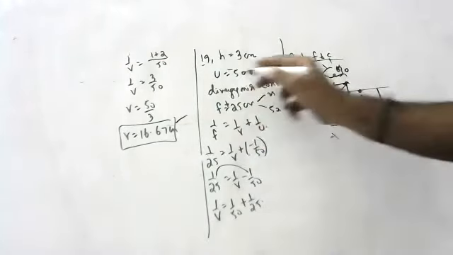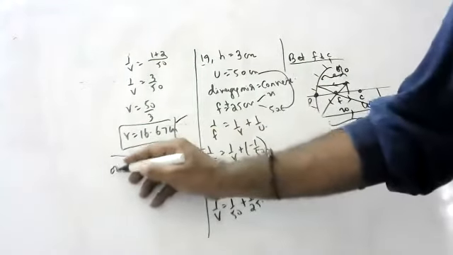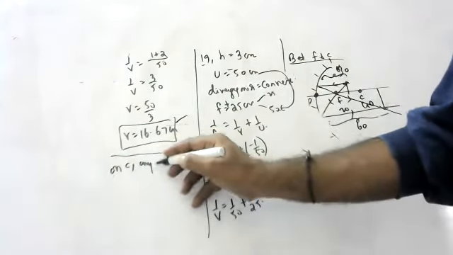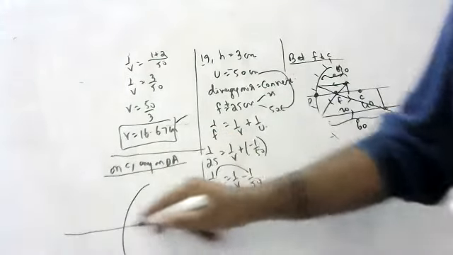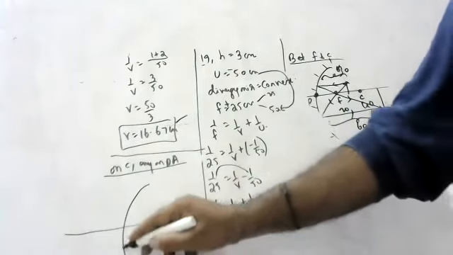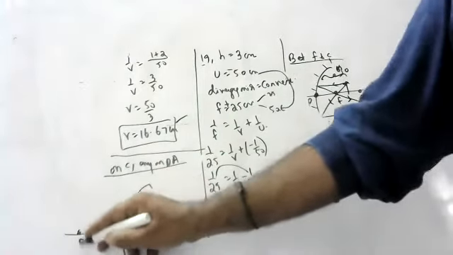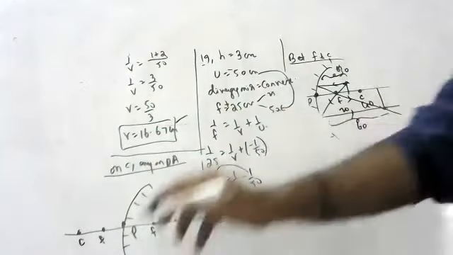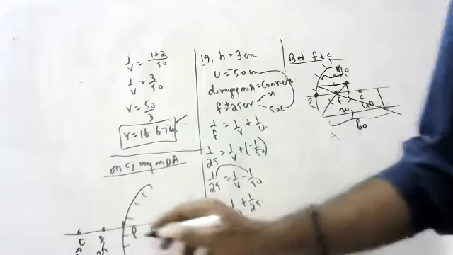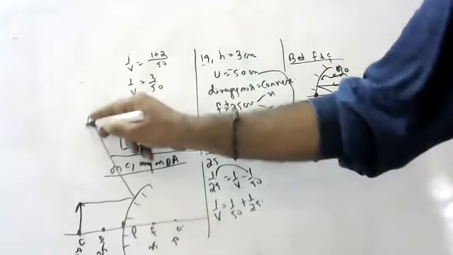Okay, this is 25, 50, children. What is the heading for a diagram? Object on C, anywhere on principal axis. On C only, but anywhere you'll get same image. Okay, F, C, F, C. F is how much, children? F, 25. 25, 50, 25, 50. Like this, like this, like this the rays will go, children.